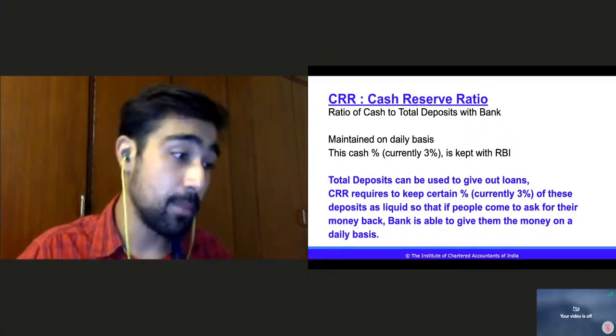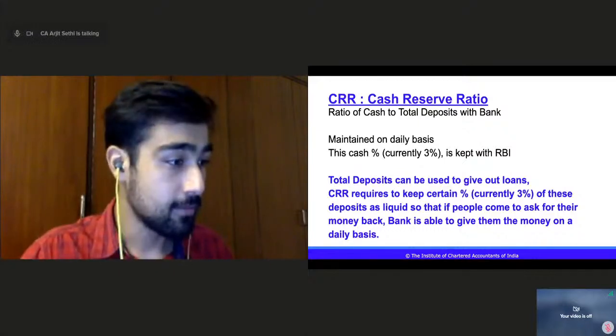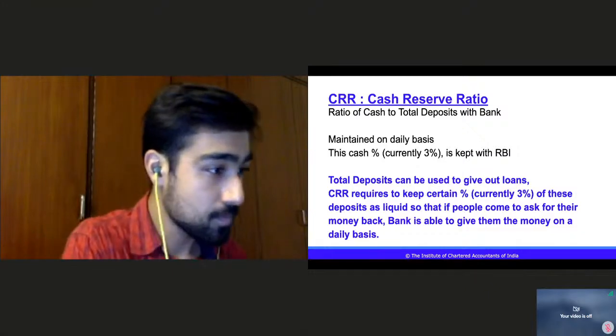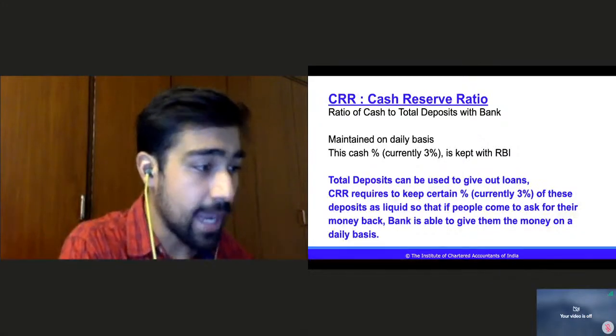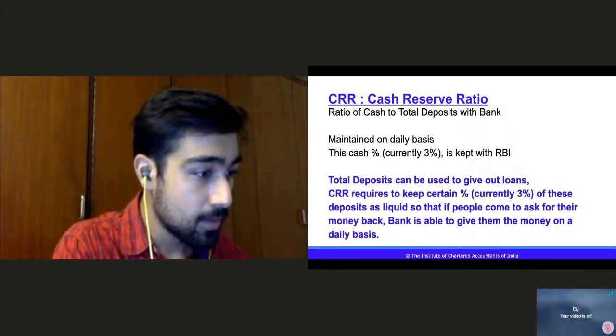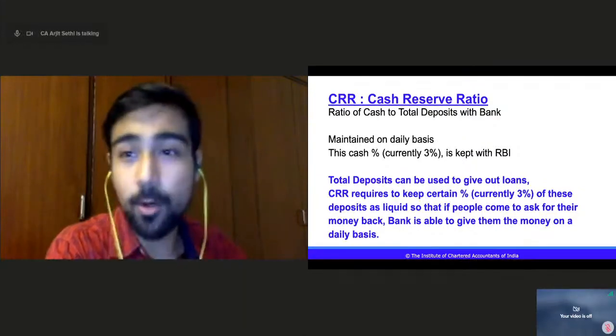Yes, liquid assets can be in the form of gold too. Yes, you can sell gold and get money. Okay. I think LRR I answered. Got it, got it. Yes, there was a change in repo rate due to COVID-19.